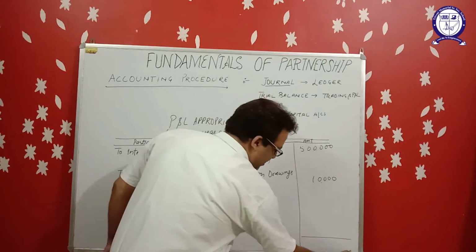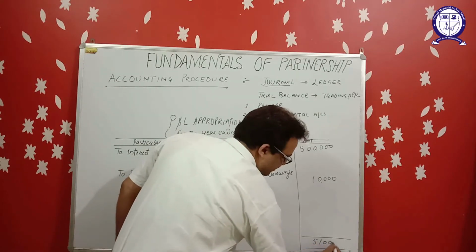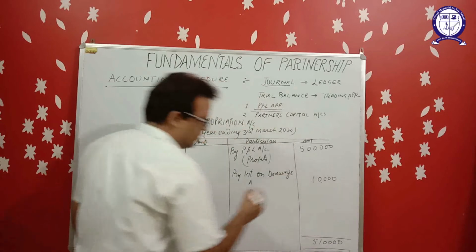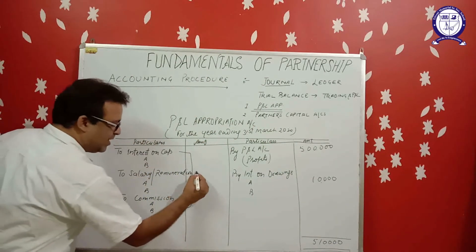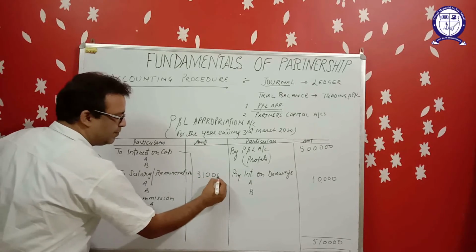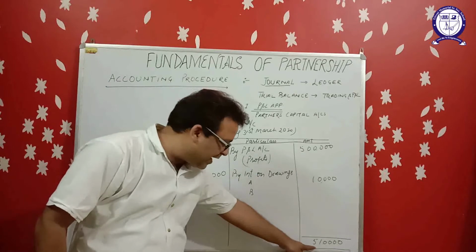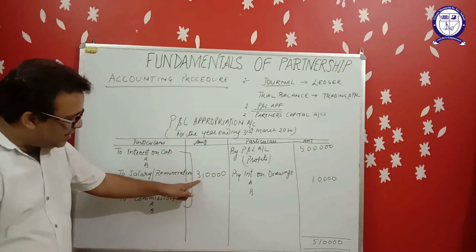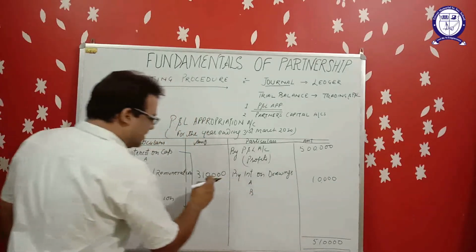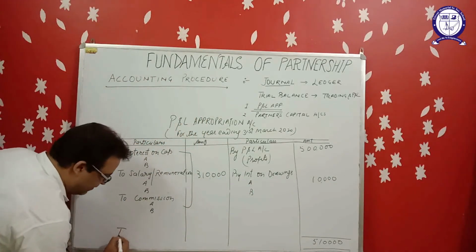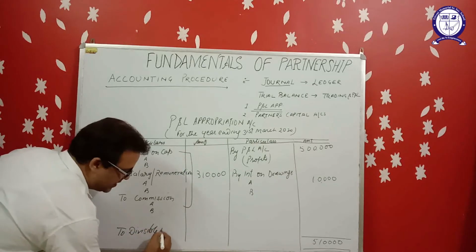Total of credit side is 5,10,000. Suppose the total of these three items is 3,10,000. 510 is the total of credit side. 310 is the total of debit side. 510 minus 310, the difference is divisible profit. This is known as divisible profit.